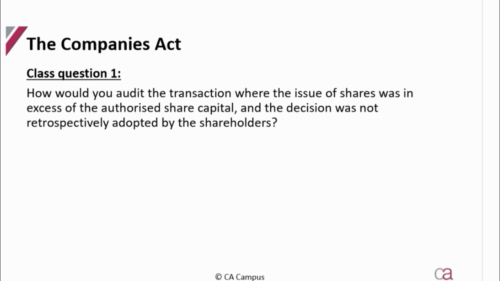Quickly, let's do this class question. I'm going to give you guys 5 minutes here. Okay, I want you to think a little bit. How would you audit the transaction where the issue of shares was in excess of the authorized share capital and the decision was not retrospectively adopted by the shareholders?